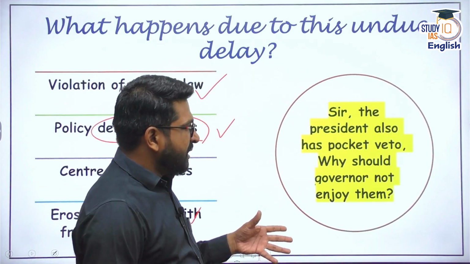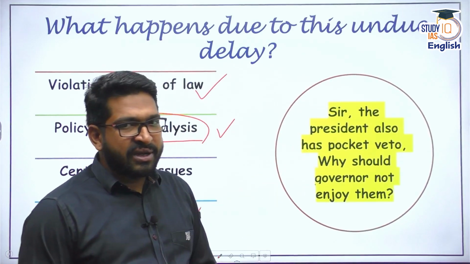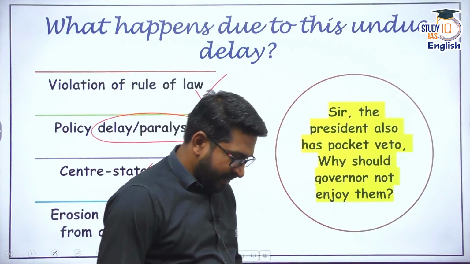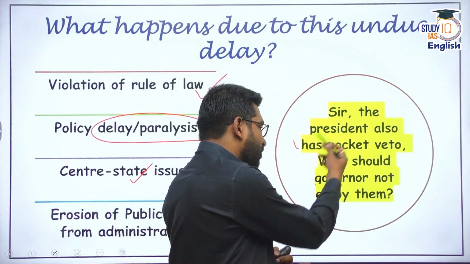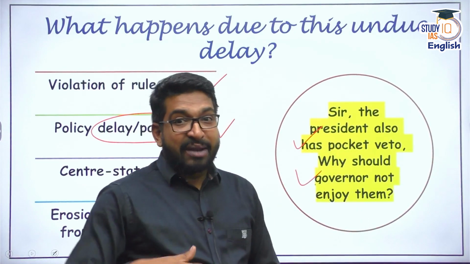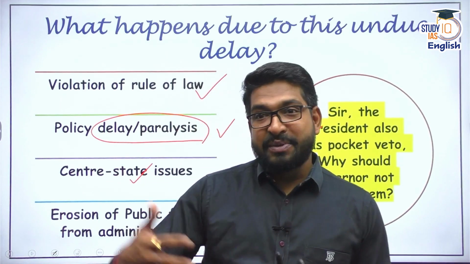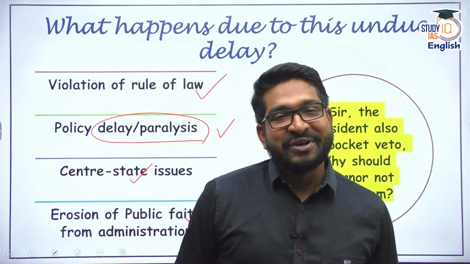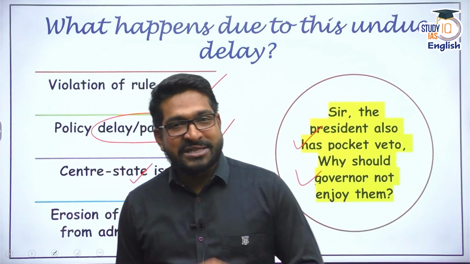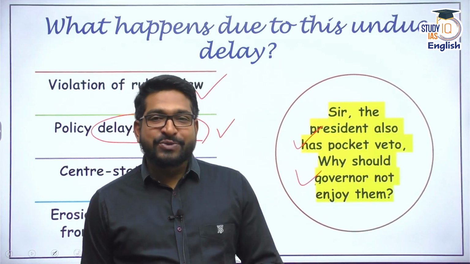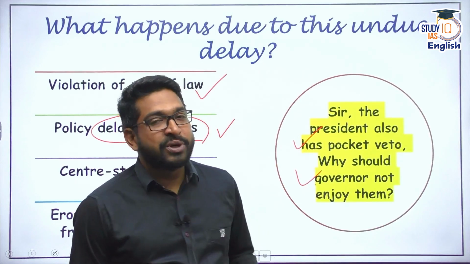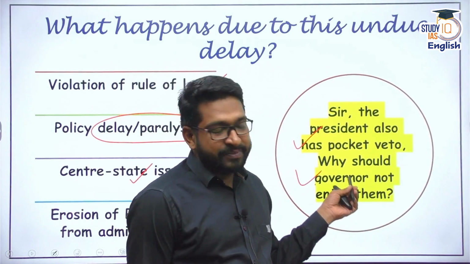You're thinking, sir, the president has the pocket veto, why should the governor not have it, right? So what can be done is, even for the presidential office and the governor's office, there can be a common time limit within which they have to dispose of these pending bills. If you ask about the president, the presidential decisions were also questioned. If you remember the Shatrughan Chauhan case, the same thing happened.